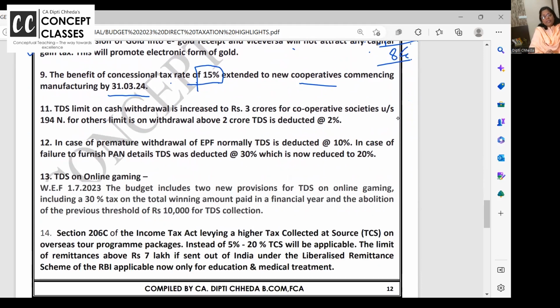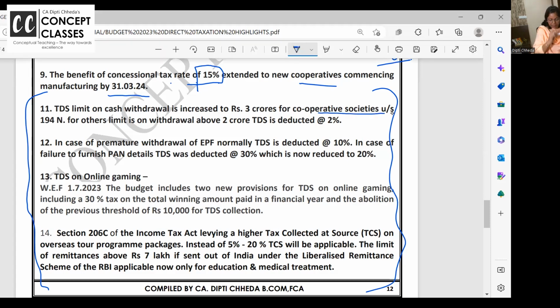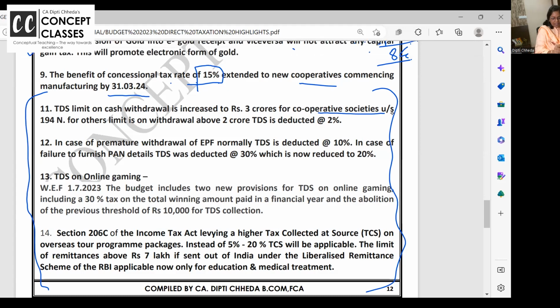Now last but second last to kuch aur hai. Last all the amendments which are like pumping heart, I feel practically exam all. Chalo, let us begin with all the amendments in the TDS. Okay. So for cooperative societies, cash withdrawal limit, there is a TDS section. First, I'll explain you what is 194N.